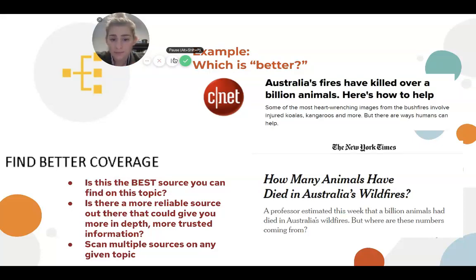article. Okay, so always think, is there another more reliable source I can get the same information from that would be better for me to use for this research paper? Okay, you always have to think about that when you're writing a research paper: where can I find the most credible information? Which source is the best for me to use here?